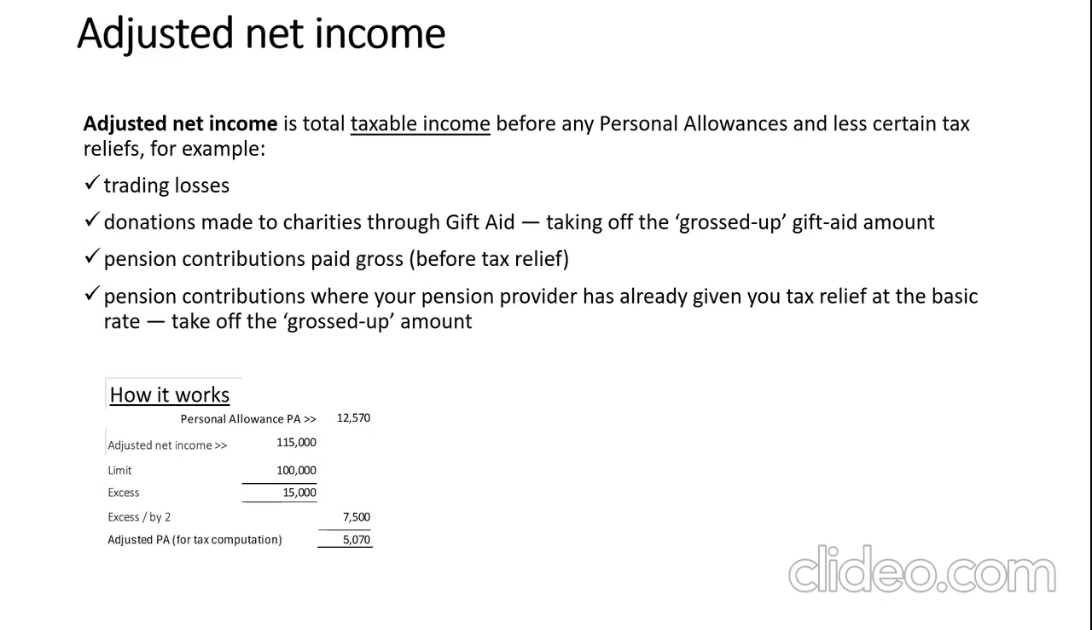Now, this is how it actually works. So if, for argument's sake, your adjusted net income is 115,000, you exceed the limit by 15,000. Divide that excess by 2 to get 7,500. This is knocked off your personal allowance of 12,570, so your allowance is reduced to 5,070.